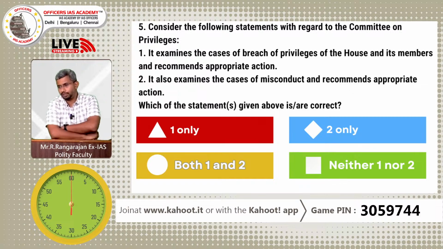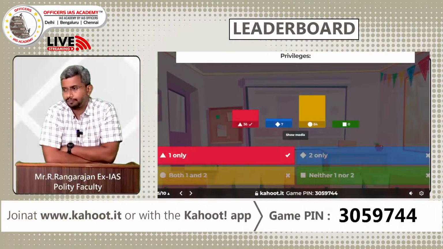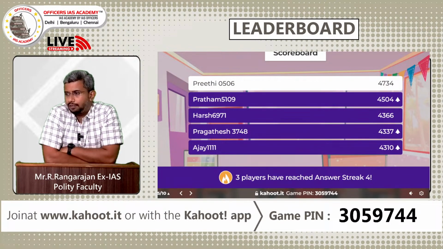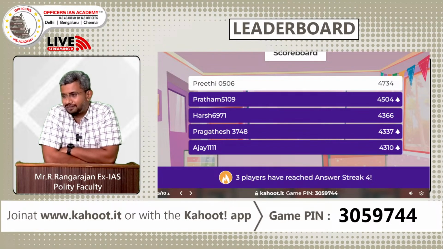Let's now go to the leaderboard once again. Okay, Preeti is still on top. Wonderful. There are new people who have come in. Harsh retains his 3rd position, but Pratham, Pragatesh, Ajay, good going. So there are some new additions. That's a wonderful sign that maybe some people are thorough with certain aspects and some people are thorough with certain other aspects. But for the UPSC exam, you should be thorough with every aspect of polity. And I hope you are learning from this exercise.